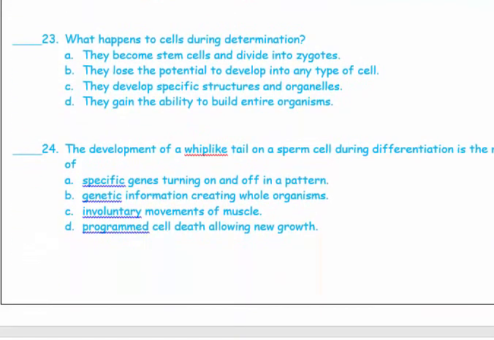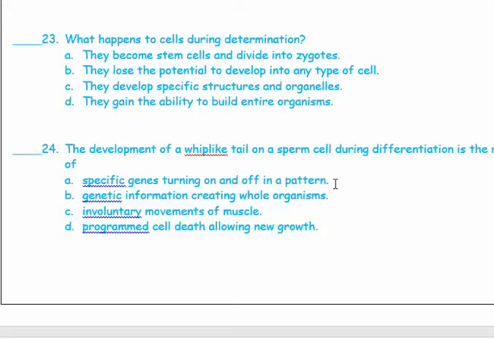24. The development of a whip-like tail on a sperm cell during differentiation is the result of specific genes turning on and off in a pattern. So how did the sperm cell get a tail? Because the sperm cell first, during determination, was given a job, and then after these cells were given a job, they are given the job of reproducing new types of cells.